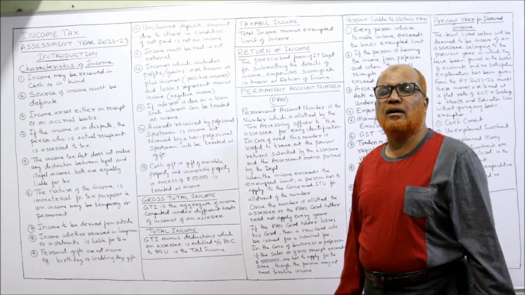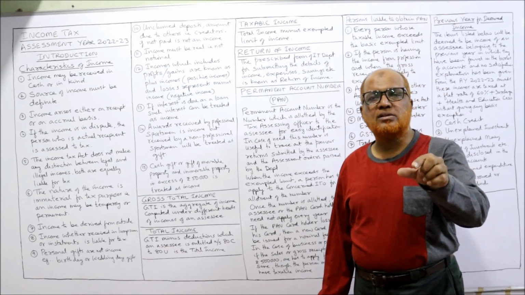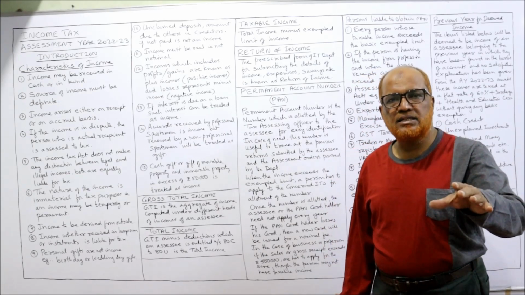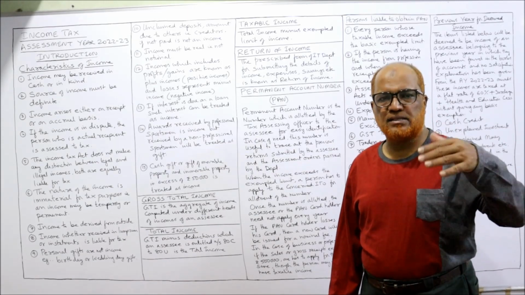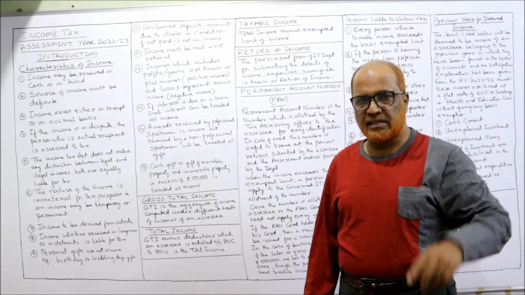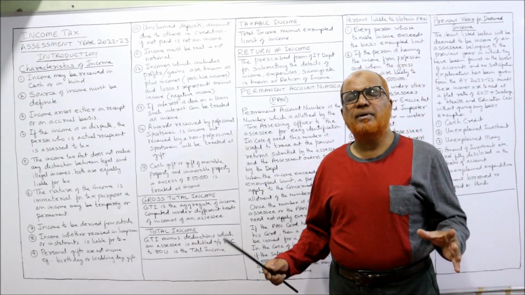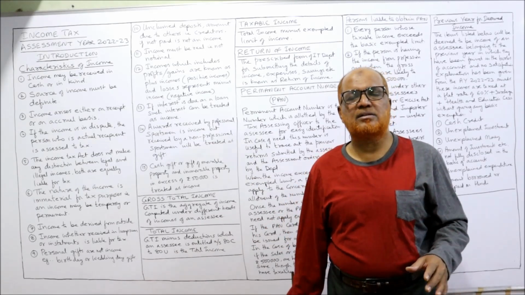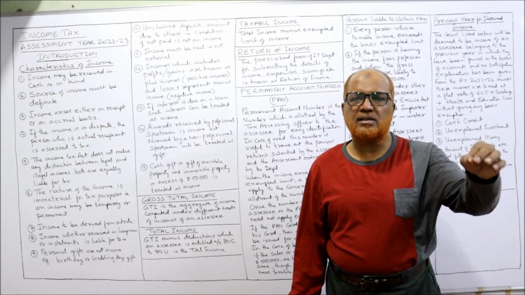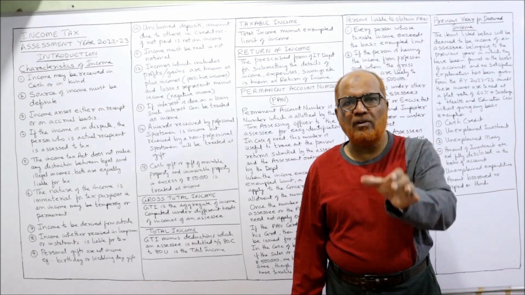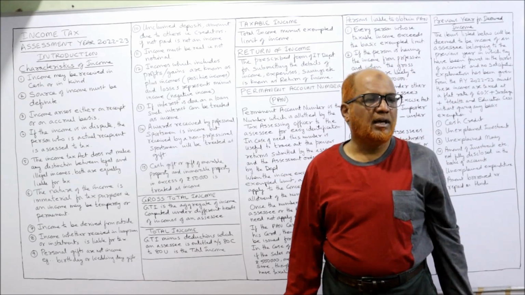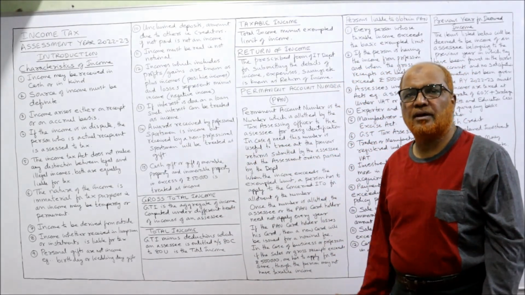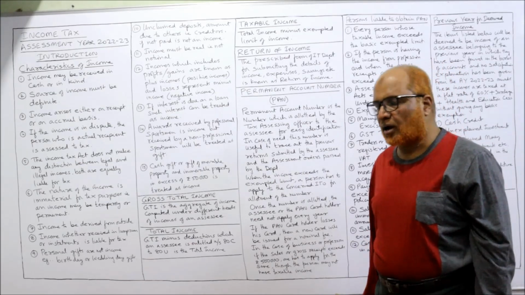Now, return of income. A return of income is the process through which a person will submit the details of his income, expense, savings, etc. to the income tax department. So filing the return means every person has to submit the details of his income, expense, saving, etc. In that formal way, when we give the information to the income tax department, that is called filing of return of income. Next, permanent account number.